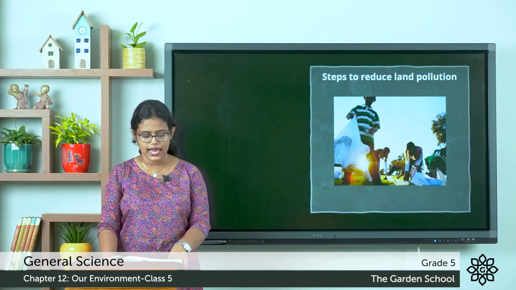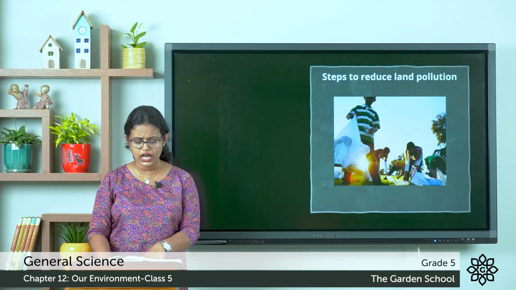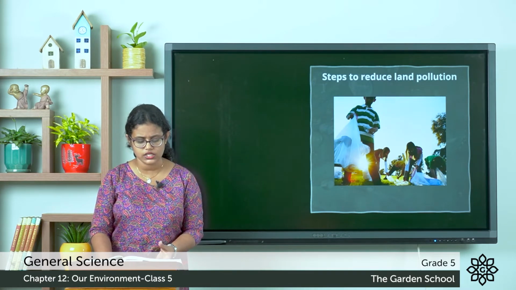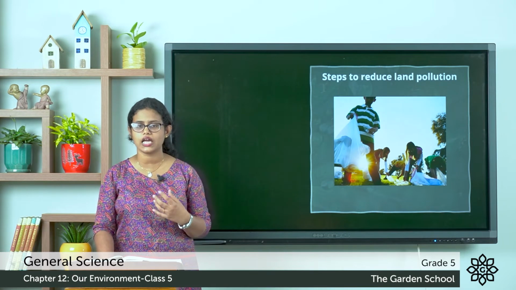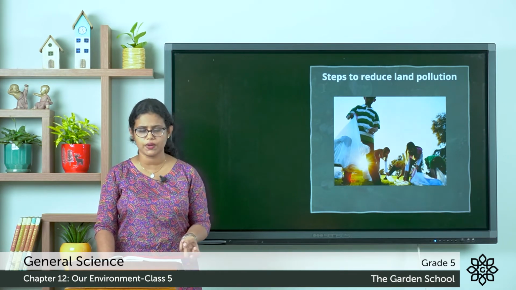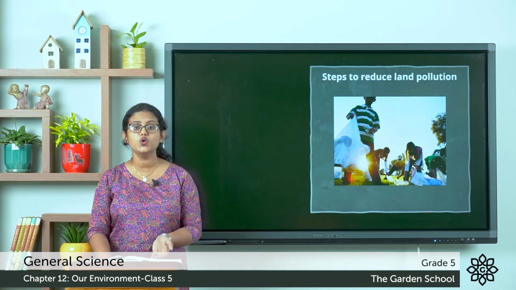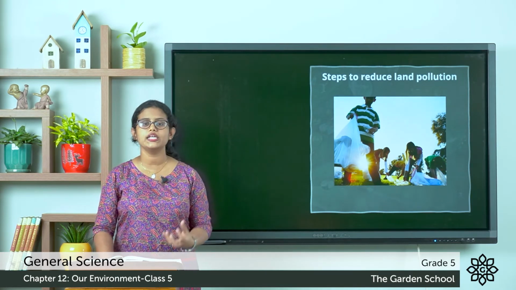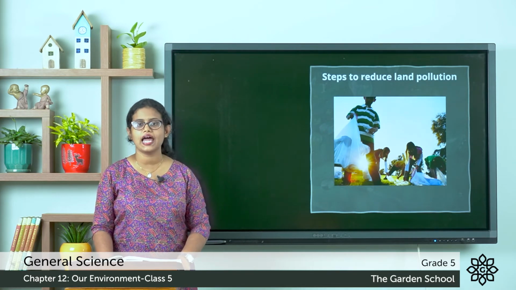The next thing is that waste such as used paper, plastic, glass or metal objects should be recycled. We can recycle these types of materials, like used paper or plastic, which can be converted into new useful products. So we need to recycle these materials, by which we can reduce land pollution.